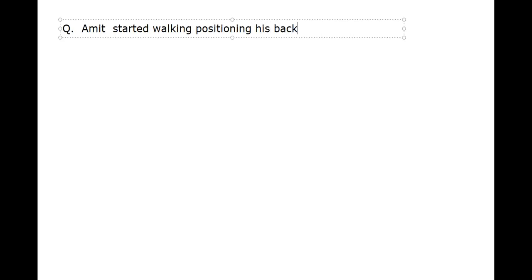So we'll go with another question quickly. This is also kind of, we have to think a little bit. Everyone write down the question. Amit started walking, positioning his back towards the sun. So what is the meaning of this statement, Pragna?